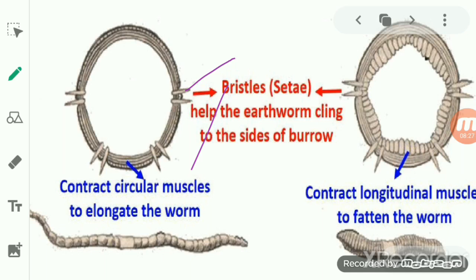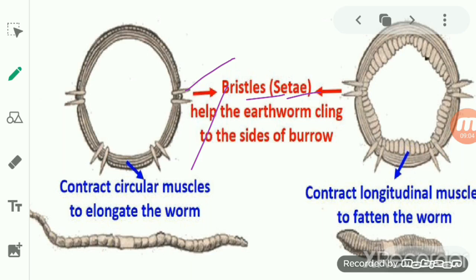So basically, these bristles, which are also known as setae, help the earthworm cling to the sides of the burrow. When they move, they help the earthworm make a grip on the ground, and when the bristles withdraw, they help its body release from the ground.